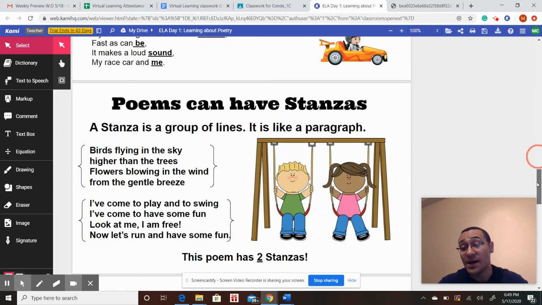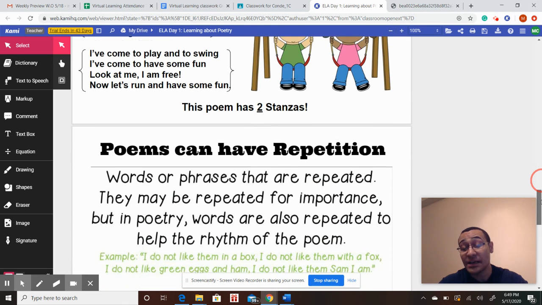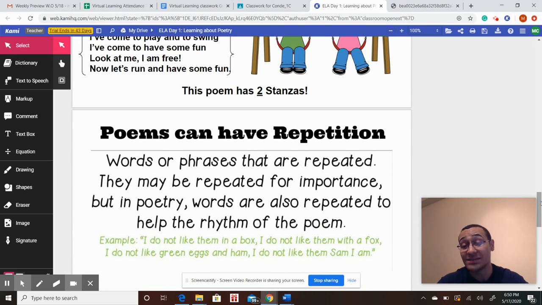And then the last thing we talked about were stanzas, kind of like having a paragraph or a group together where we are putting all those lines and sticking them together to make one stanza. And when we see a space there, we're seeing that there's a brand new stanza. And if we look at this example, there are 2 more stanzas. All right, guys. Definitely make sure you're practicing and going over those a lot.